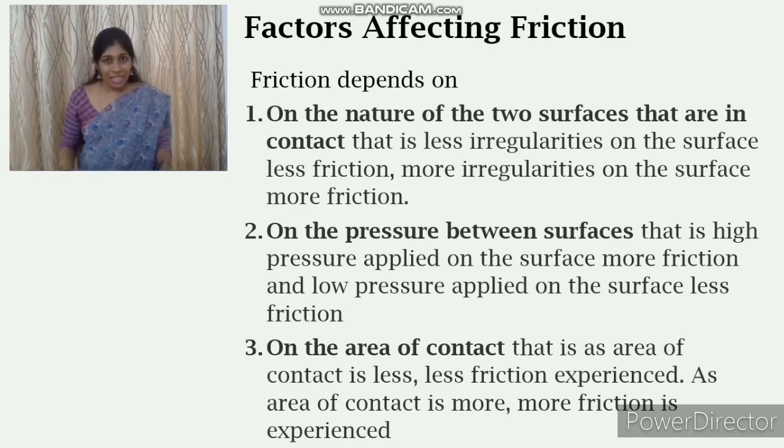So here we can say that as the area of contact is less, less friction is experienced. As the area of contact is more, more friction is experienced. So what we have studied right now is that friction depends on the nature of the two surfaces in contact, on the pressure between surfaces, and on the area of contact. Did you understand it clearly?